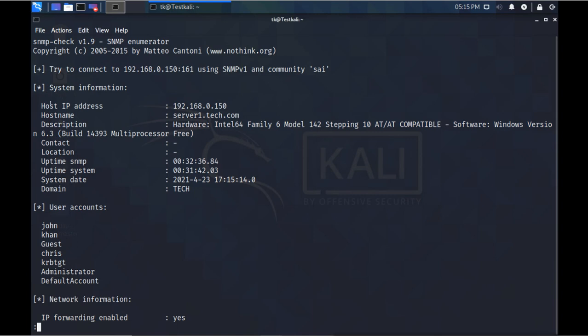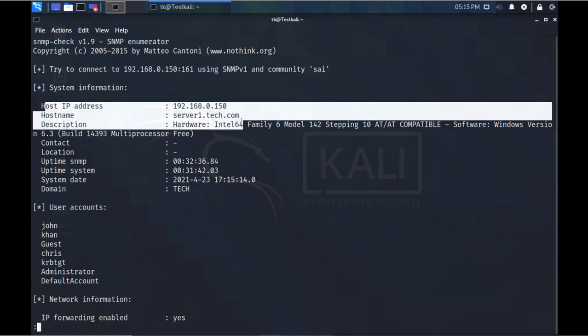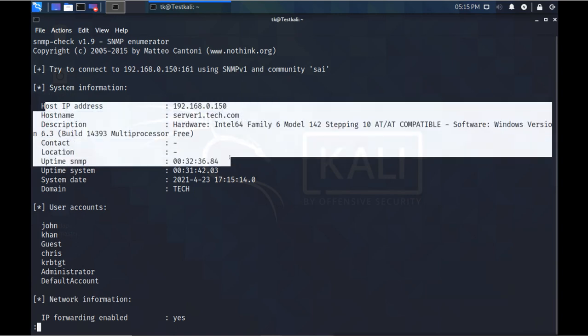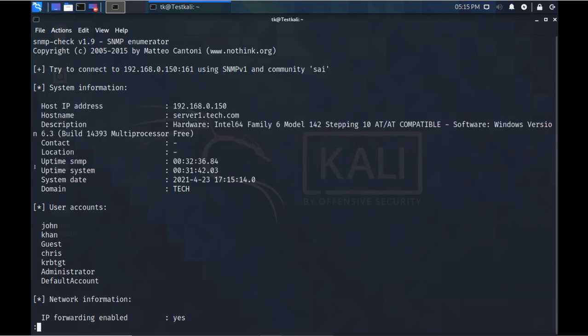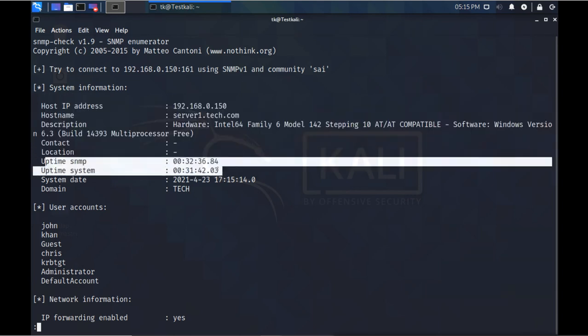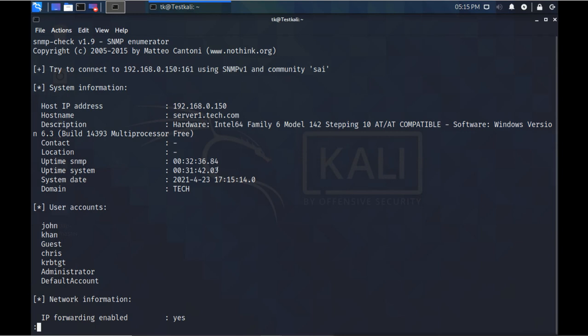So what you see here is the host, IP address, name, hardware information, location and uptime also. It is very important to know the uptime, because if you see the server has been running for the last 1 month, that means the server has vulnerabilities which came out in these days. If the server has been running for 1 month, it has not been updated, and that means it has those vulnerabilities. So we can exploit those vulnerabilities to attack that server. So getting uptime is also important.